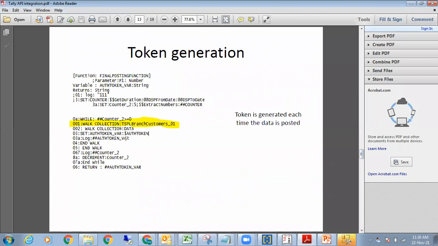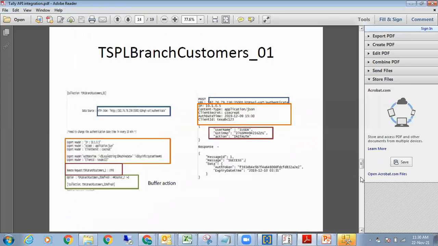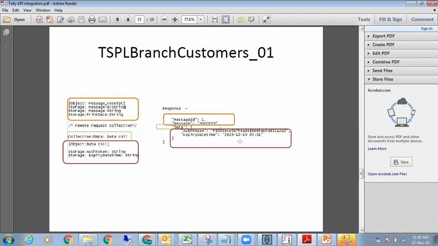This is our walk collection, authorization token 01. And then I'm storing it as a string.